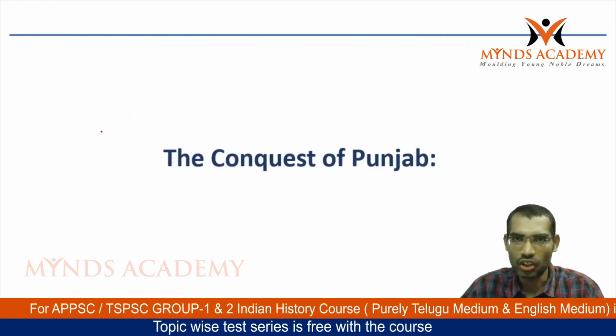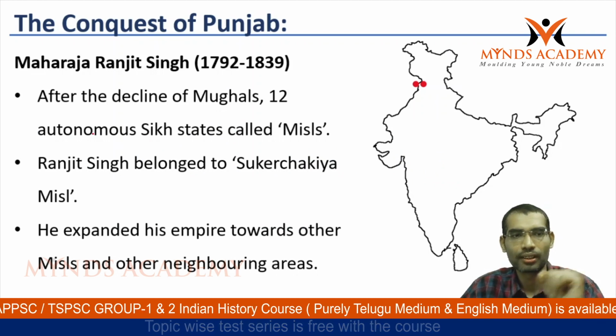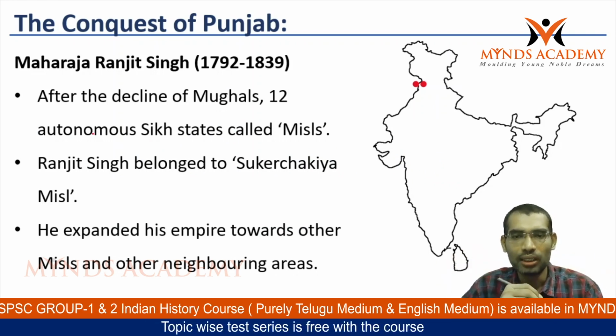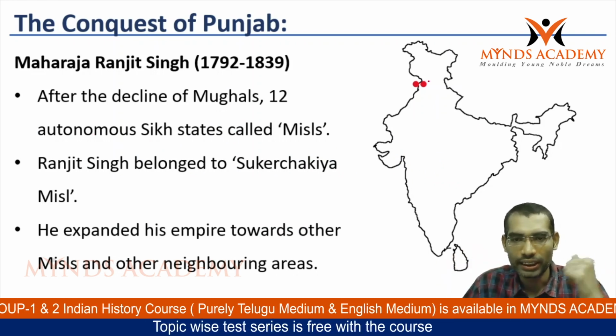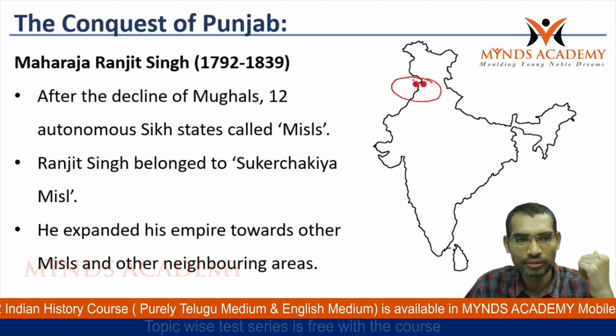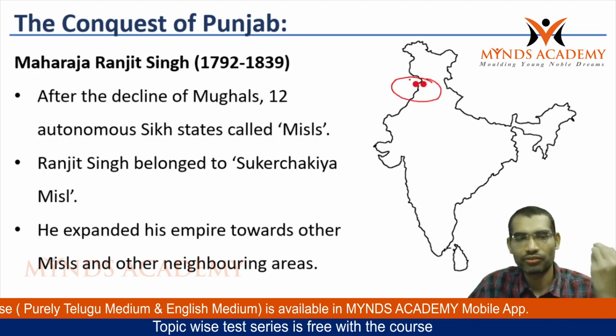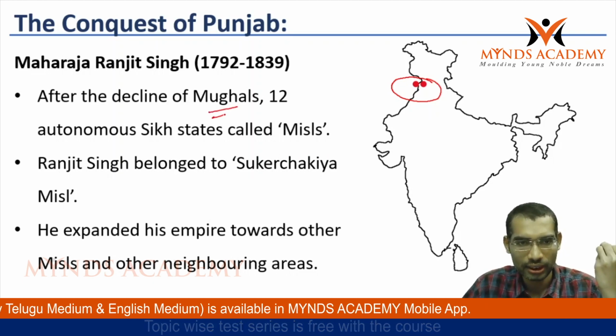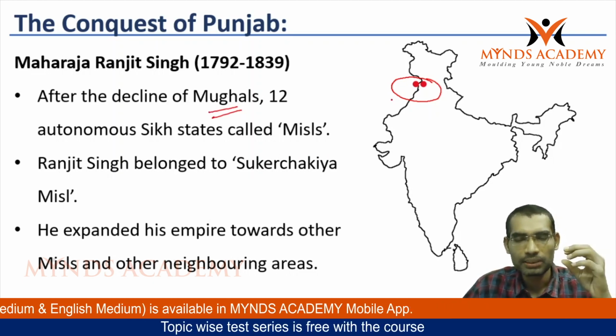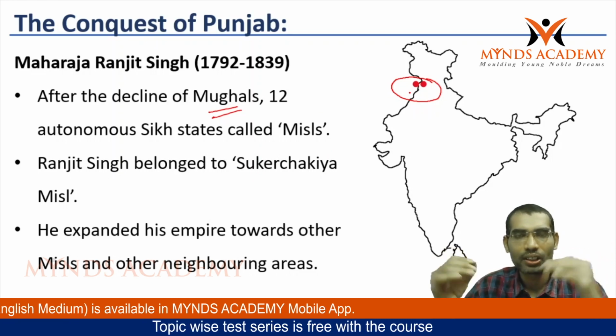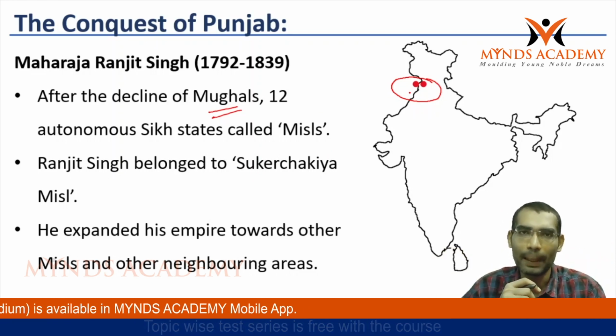Next we see the conquest of Punjab. Punjab became a very powerful state during the reign of Maharaja Ranjit Singh. Before that, after the decline of the Mughal Empire, almost the entire subcontinent had been under the Mughal Empire.